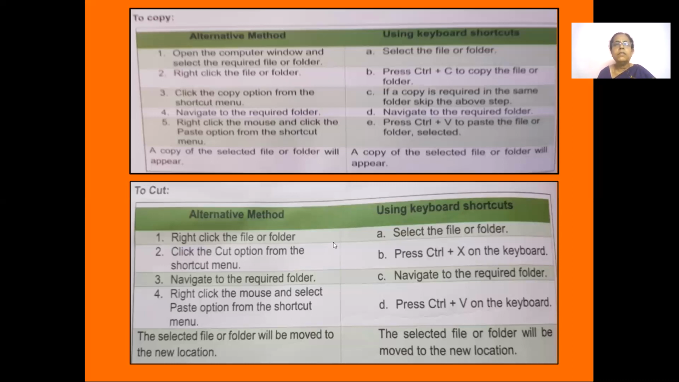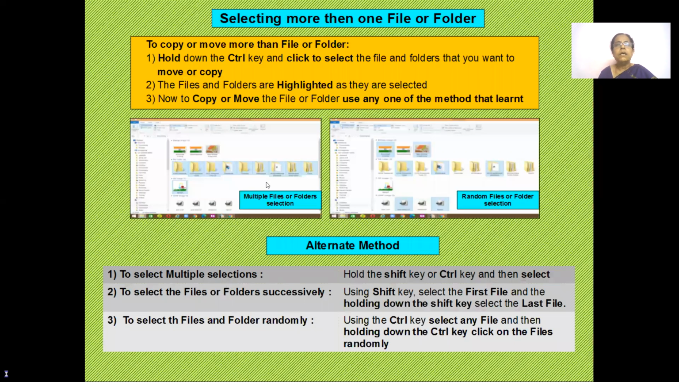Now the next thing is, if I want to select more than one file. If I want to select one file, I'll just click on that file. But I want to select the whole range of files. I need to move all these files from this place to another place because these are folders. Here I have all pictures. I want to put them in another place.